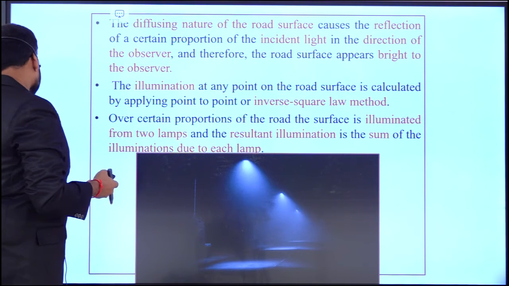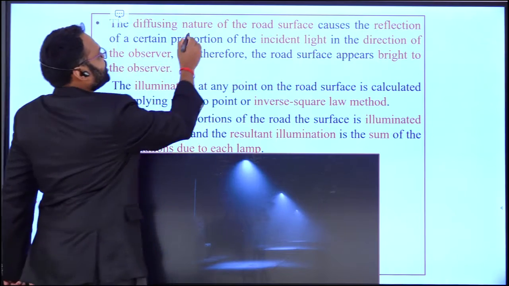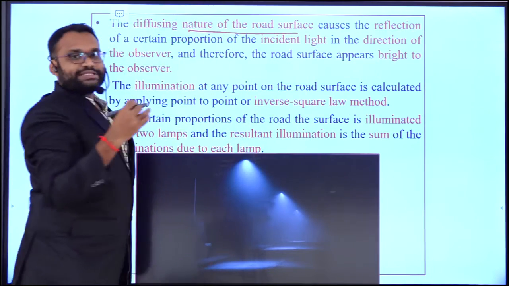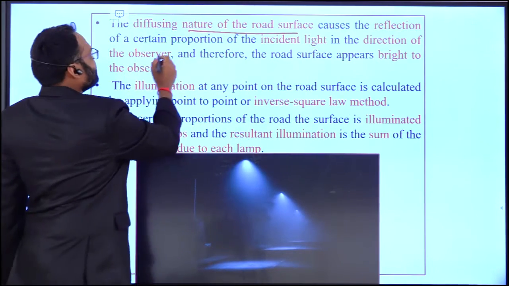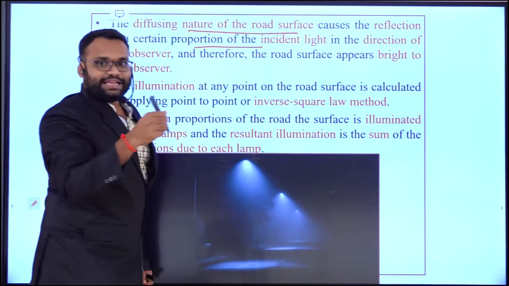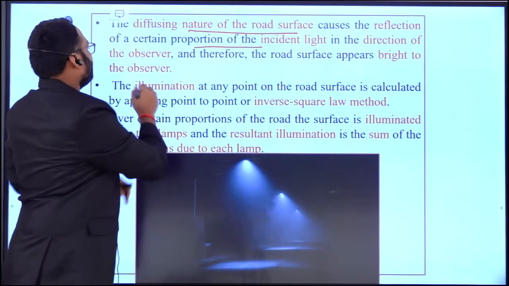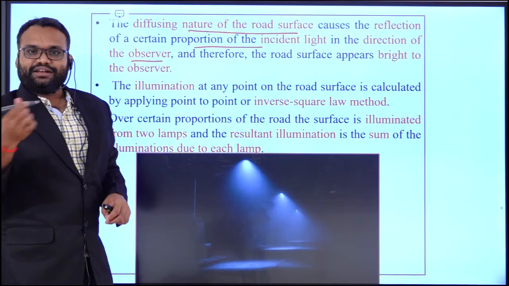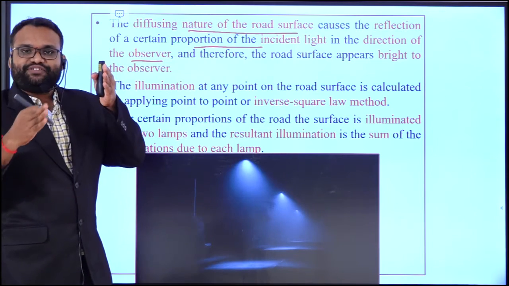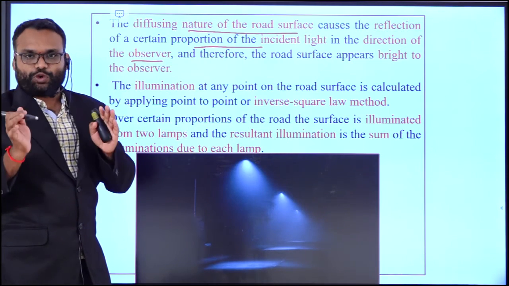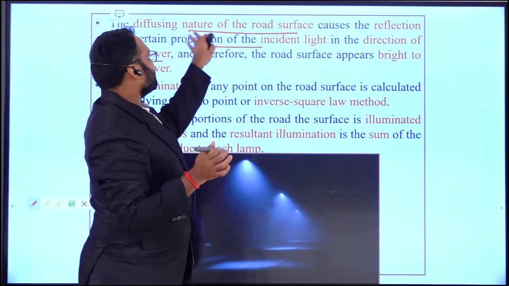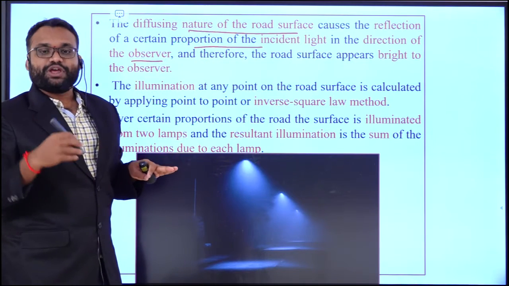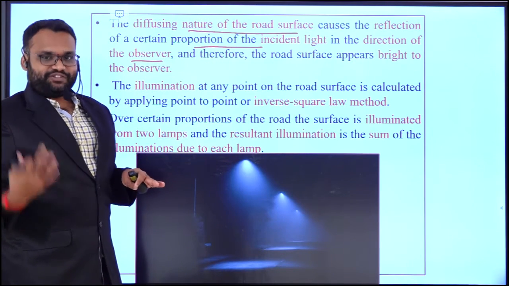Next, the different nature of the roads causes reflections and also certain projection of the incident ray in the direction of the observer. Therefore, depending upon the hardness or different directions, the uneven nature of these roads, we have reflections and diffusion also.